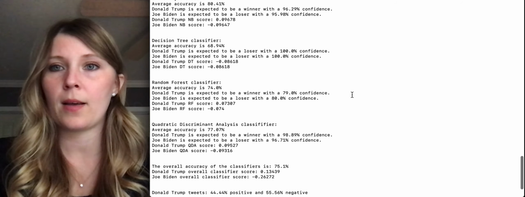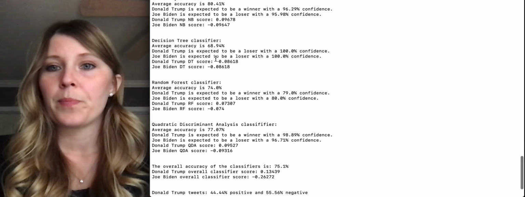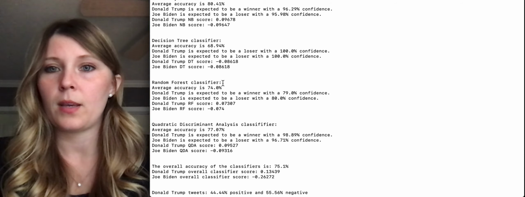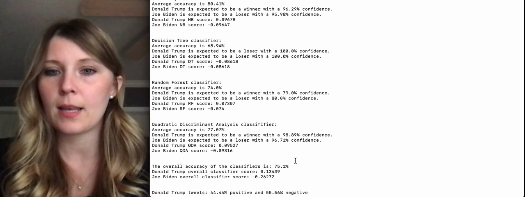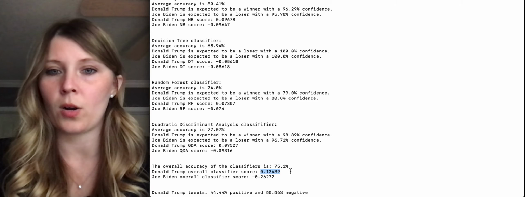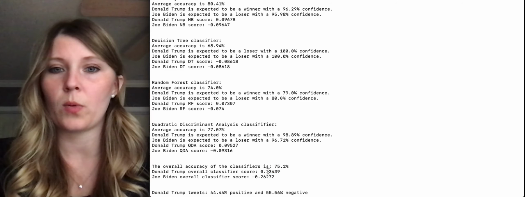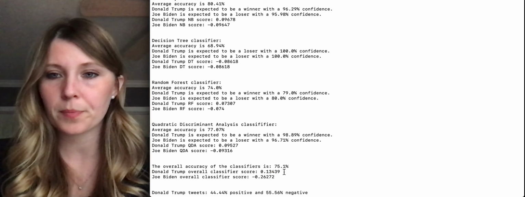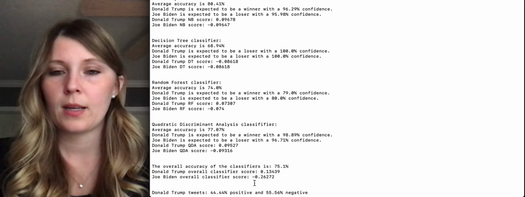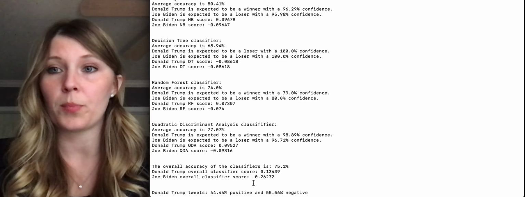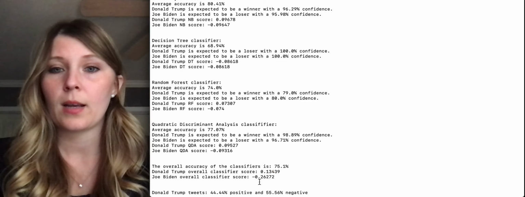So here we have all of the scores for Donald Trump, and in the end they get added together right here. And here is his overall score for the classifier ensemble. This is 0.13439. And then for Joe Biden, it's a negative number because the overall prediction is that he's going to be a loser.